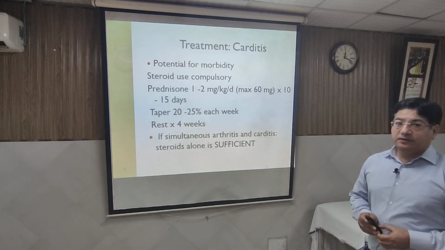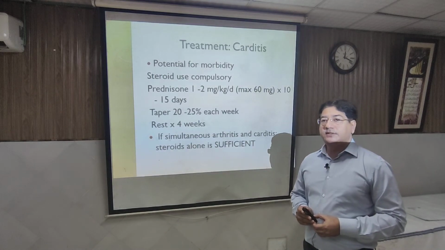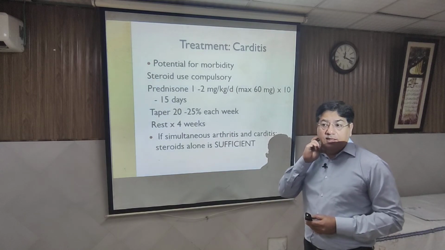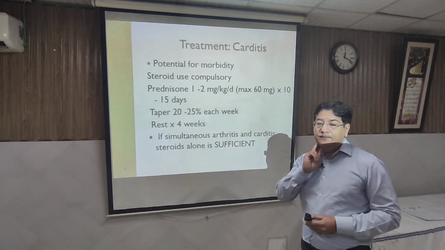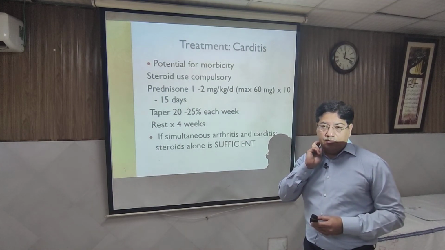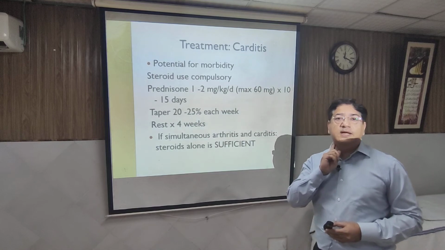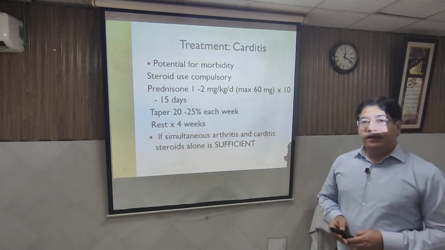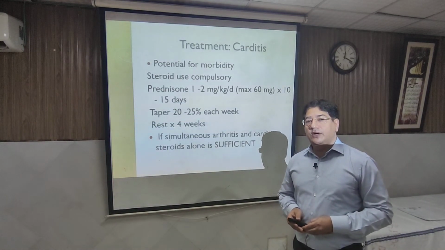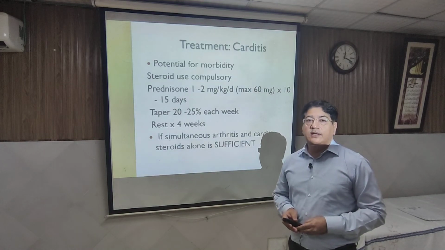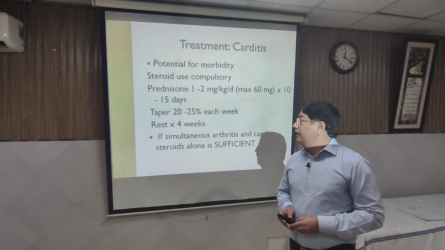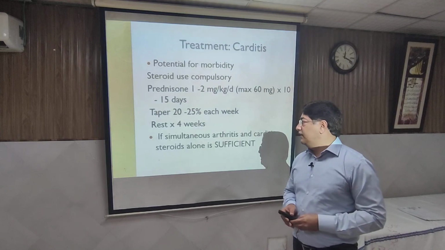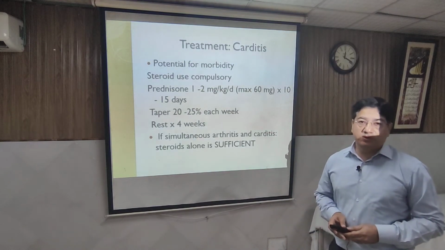So after 2 weeks, if the response is clear and the lab evidence shows improvement, you may taper it. When you start tapering the prednisolone or the steroid, at that time you start aspirin as well, and that is given for another 4 to 6 weeks. So for a patient who has carditis with heart failure, the treatment is steroid, and at that time aspirin is not added if there is no arthritis, and you maintain the patient's treatment with aspirin after you start tapering the steroid.